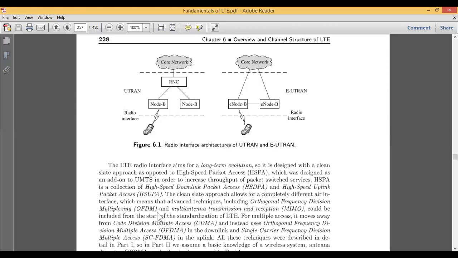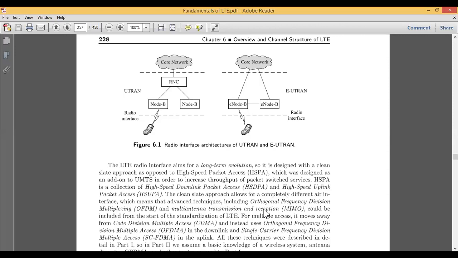Your whole LTE depends on this OFDM, because it's a type of modulation that we make use of in the LTE design. Other than this, they also make use of multiple antenna transmission and reception. So both OFDM and the MIMO system play an important role. These are the advanced techniques used in 4G LTE compared to other generations of mobile communication.